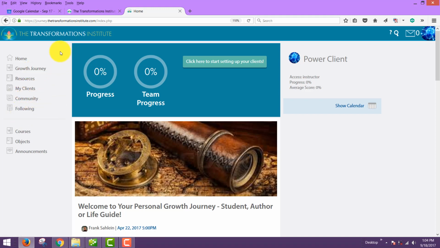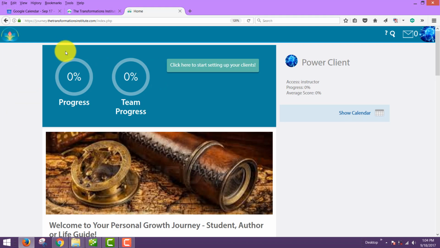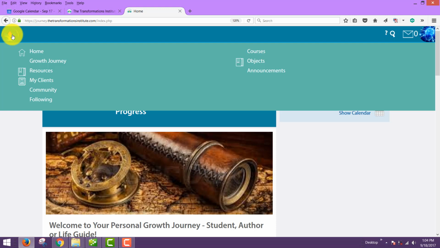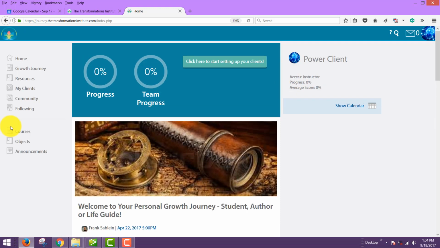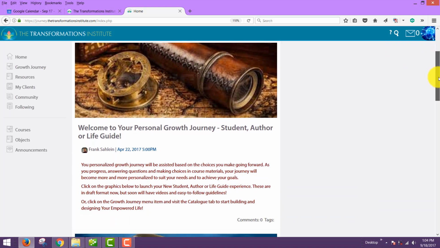If your screen is maximized a bit, you may find that that menu disappears, but you're able to click on the transformation lotus flower icon and get that menu at any time. If your screen is minimized a bit, that menu will appear on your left again. There is a box at the very beginning with your progress, and maybe your team or client progress if you're setting up any clients. If you're just a student at this point, then you'll have a very simplified system.